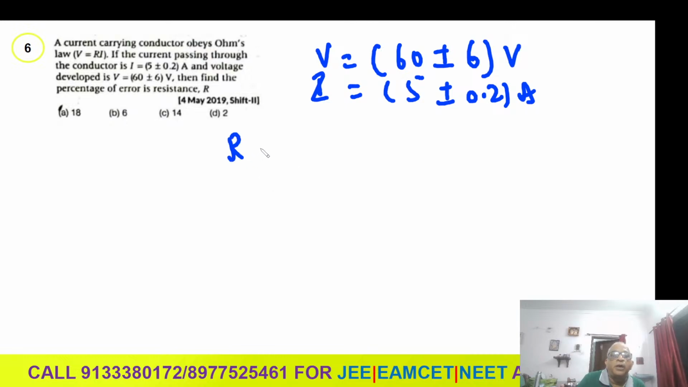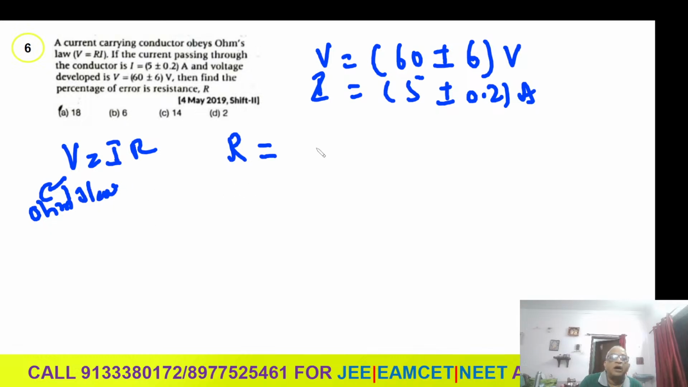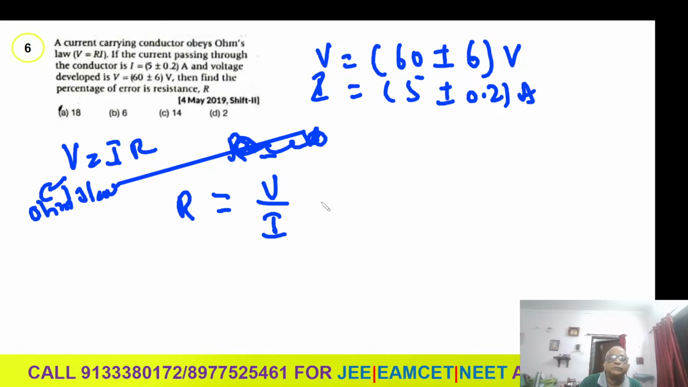What is the resistance formula? You know, in Ohm's law, V is equal to IR. This is Ohm's law in current electricity. You learned it in 10th class also, and you are learning it in 12th class also. V is potential difference, I is current, R is resistance. R is nothing but V by I. So I can write it as V into I power minus 1.